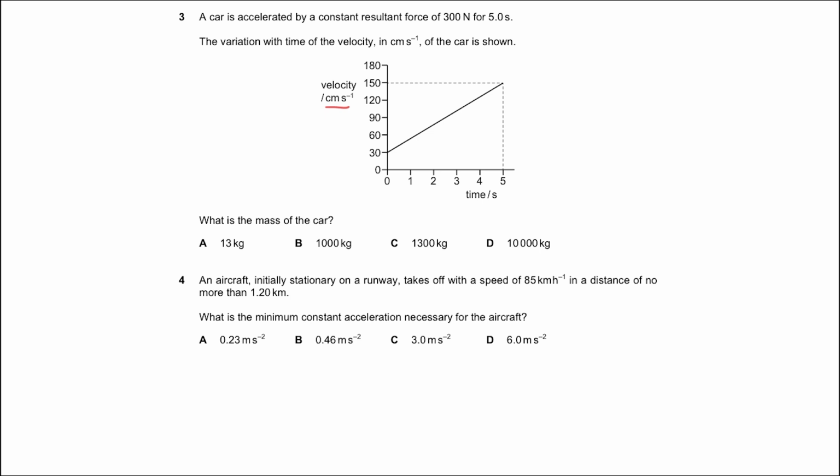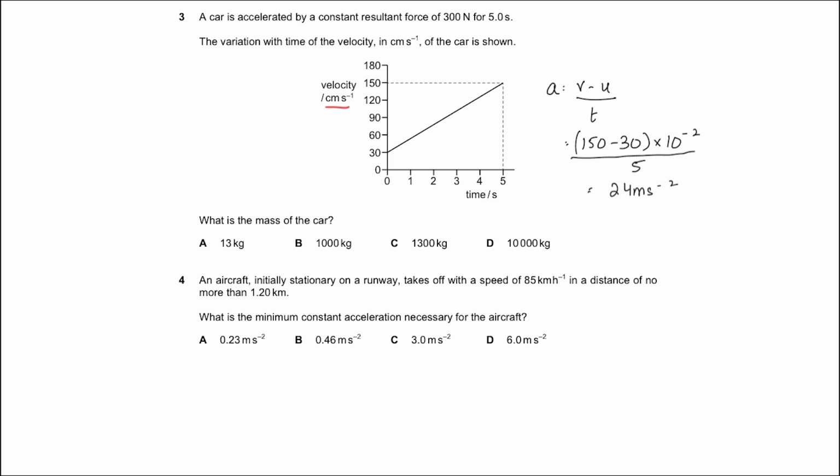Now a velocity-time graph would give you the acceleration of the car. The acceleration is final velocity minus initial velocity divided by time, so that would be 150 minus 30, but since the speed is in centimeters per second, we multiply it by 10 to the power minus 2 to convert it into meters per second, divided by time, which is 5 seconds. So that gives us the acceleration as 0.24 meters per second squared.